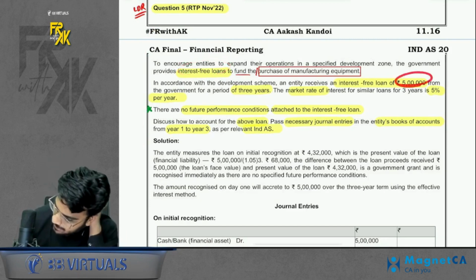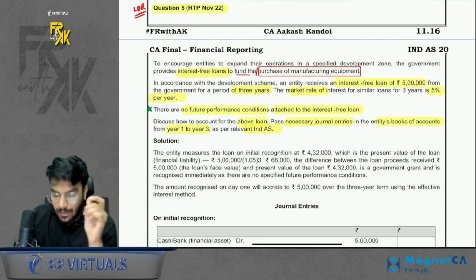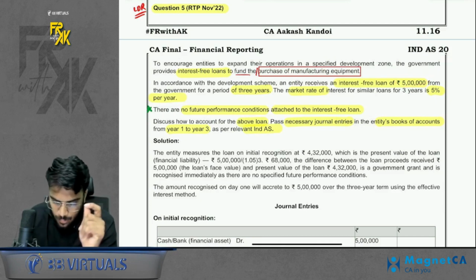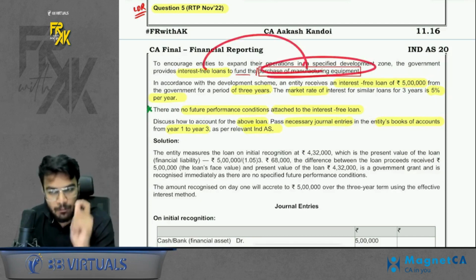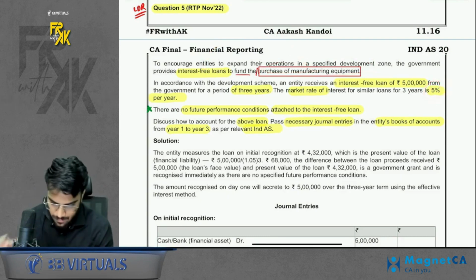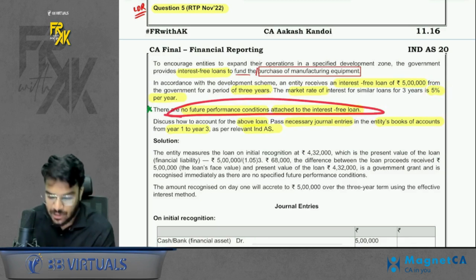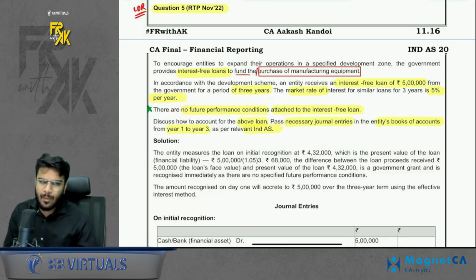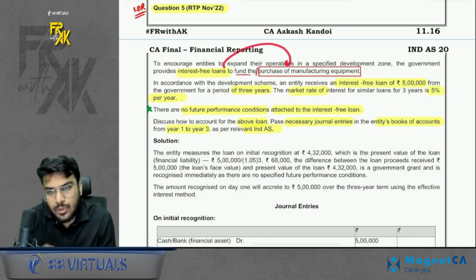So we took a 5 lakh loan interest-free. Okay. Now, for what purpose the loan was taken? The loan was taken to fund the purchase of equipment. Okay. Market rate is 5%. That is EIR 5%. One more information is given that there are no future performance conditions attached to the interest-free loan. Now, ideally, the purpose of loan was to fund the equipment.